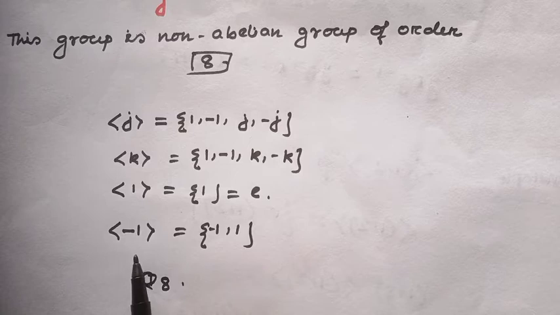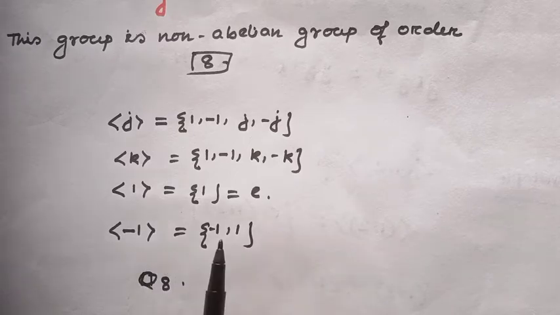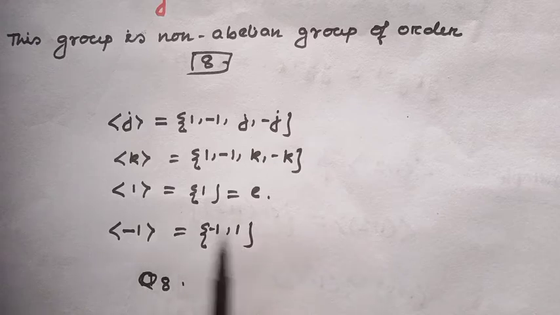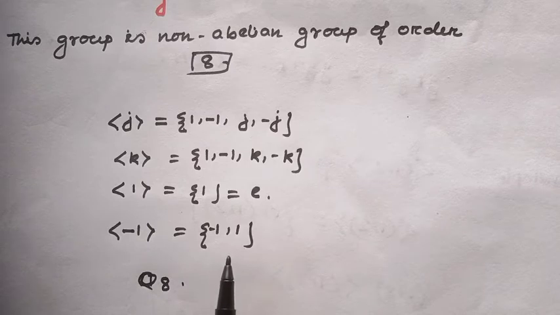And the cyclic subgroup generated by minus 1, if you check the conjugate subgroup, then it will be itself. The cyclic subgroup generated by minus 1, the conjugate subgroup is itself. It is also self-conjugate. So this is also a normal subgroup, and the group itself is also a normal subgroup.